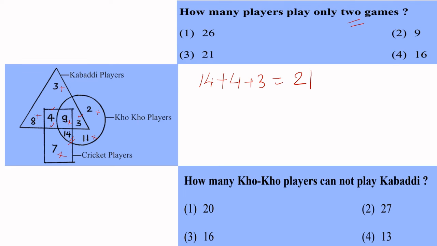Going ahead. How many Kho-Kho players can not play kabaddi? I don't want to give the answer to this. How many Kho-Kho players? So you know Kho-Kho players are in the circle. Let me remove that markings. I will give you time also.